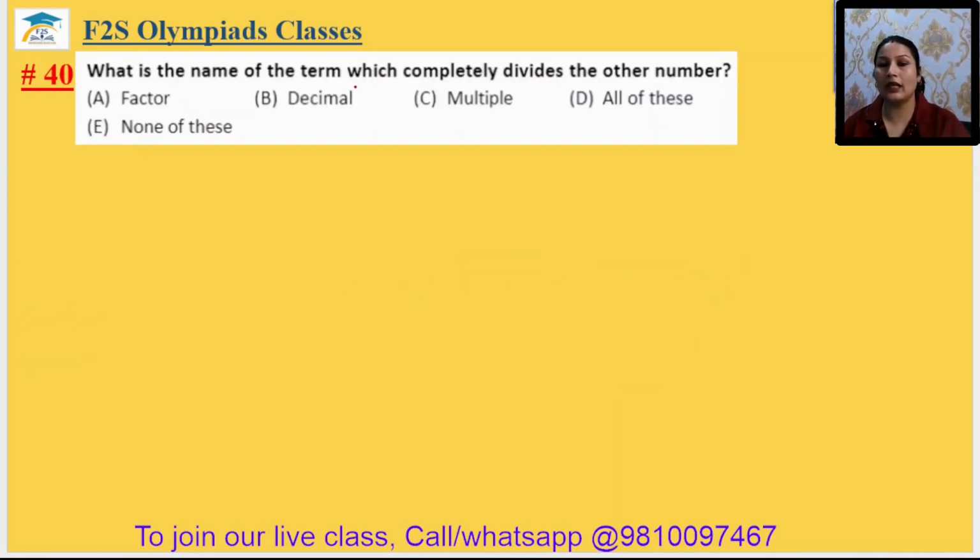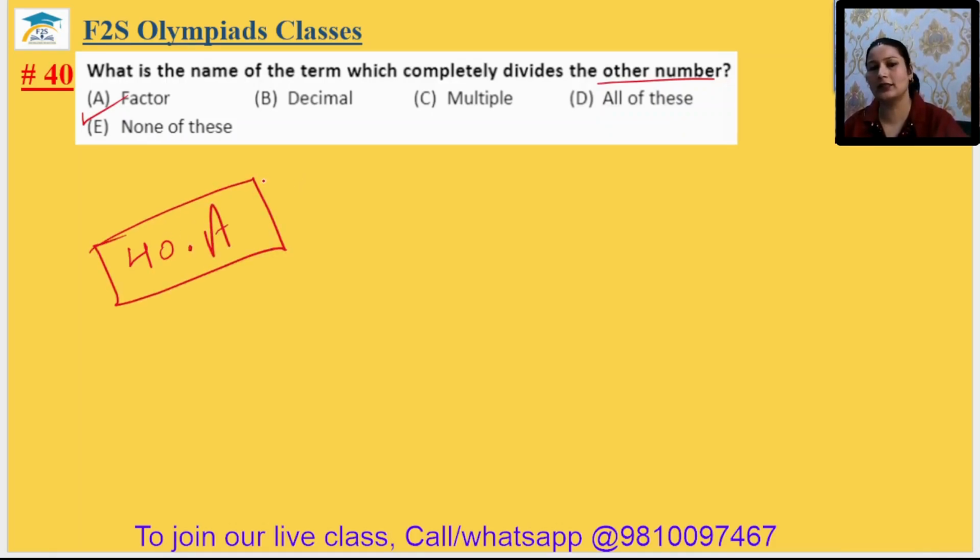40. What is the name of the term which completely divides the other number? That is your factor. 40th answer is A. A factor is the term which divides the other number completely. Okay.